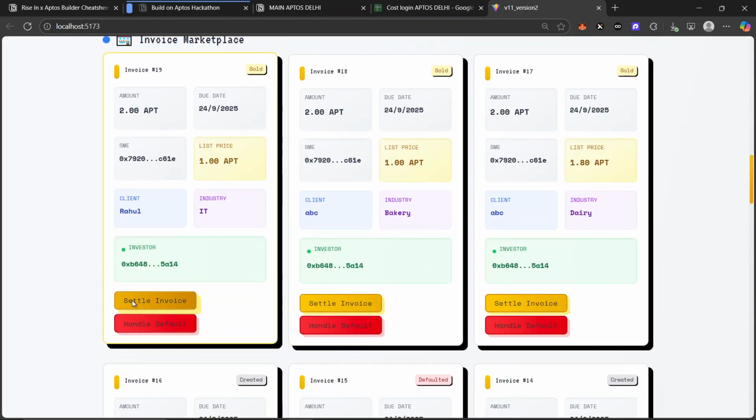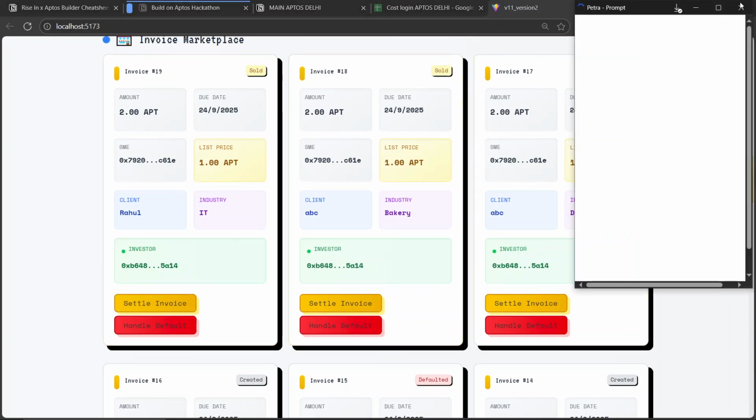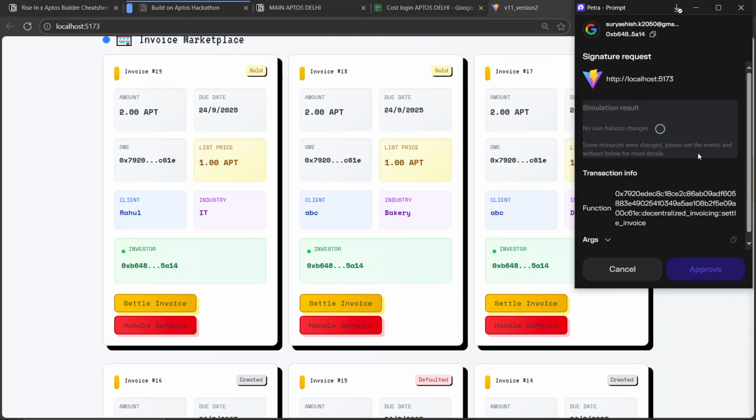Now I have two options. Either, if I have received the payment from the client who was supposed to pay the SME, I can settle the invoice. But for settling the invoice, a payment has to be done. The payment we do here will be received by an internal escrow, which will give that amount to the investor who has invested in you at the start. So if I just settle my invoice, I'll show you.